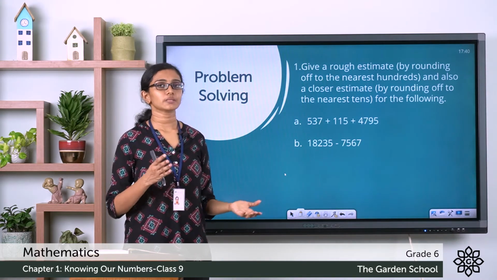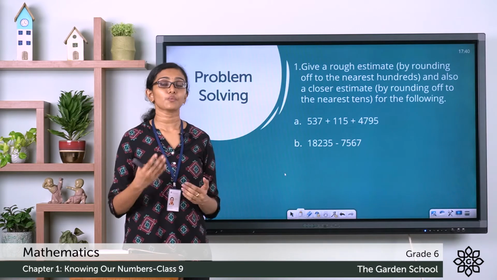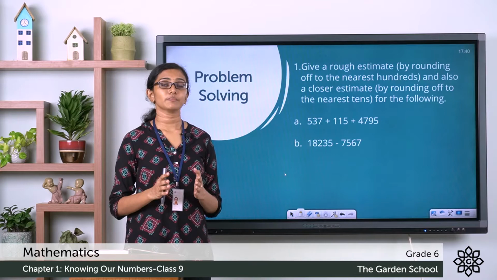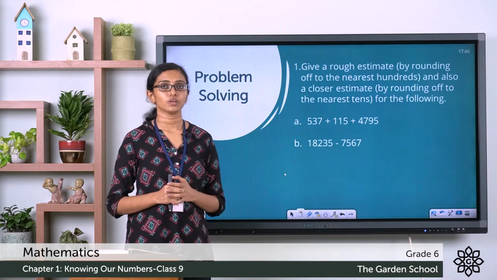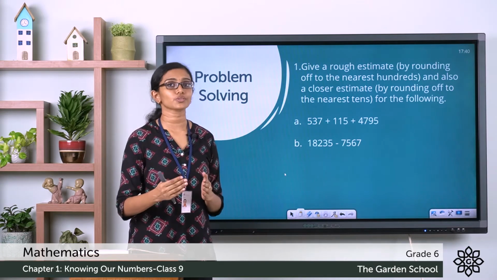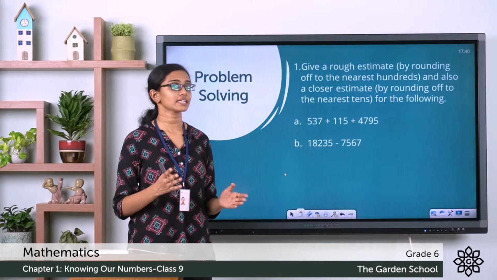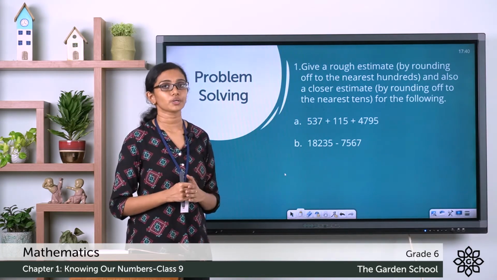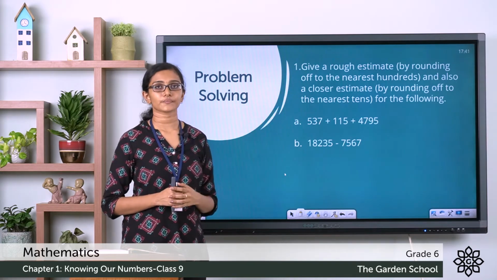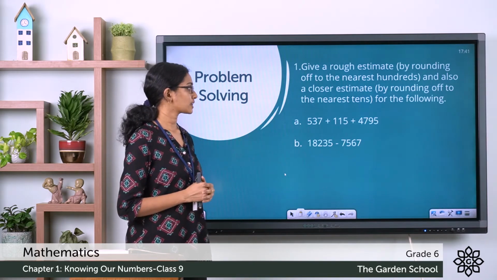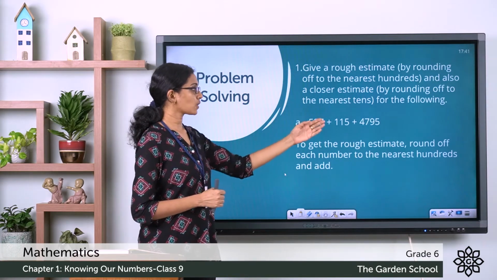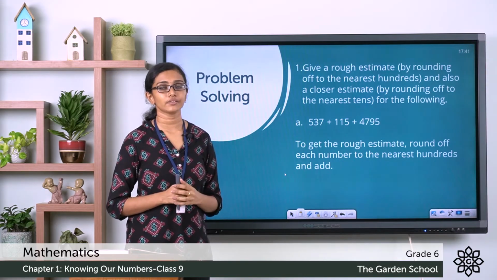And what do you mean by rough estimate and a closer estimate? See, when you round off digits, you are getting an approximate value, not the actual value, but it will be close to the actual value. When you round it off to the nearest tens, the approximate value is more close to the actual value. And hence, you say that is a closer estimate when you round it off to the nearest tens, and it is a rough estimate when you round it off to the nearest hundreds. So, the first case, the first question, to find out the rough estimate, you have to round off each of these numbers to the nearest hundreds and then